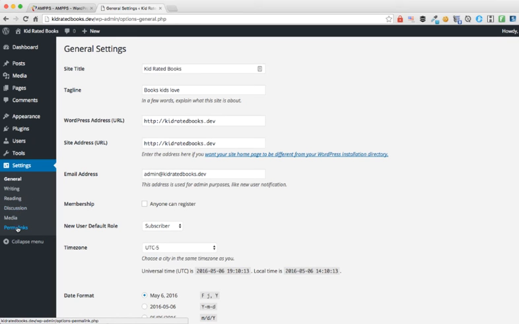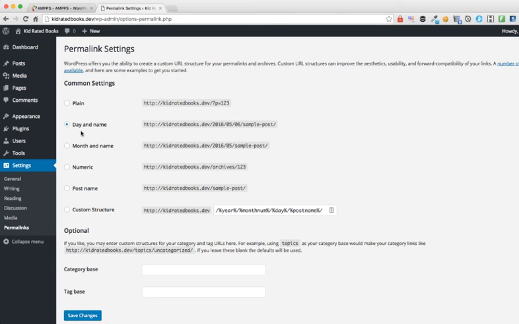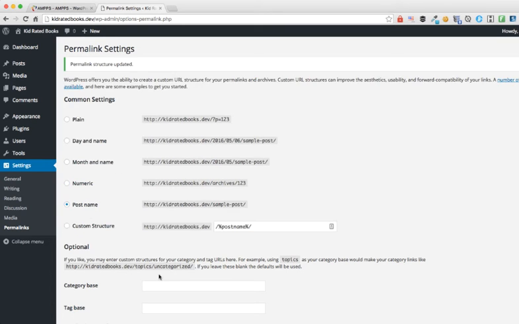The other thing I like to set up now is the permalinks. So I'm going to click that. Typically, it will use the plain or the day and name structure. I normally like to have just a simple post name.